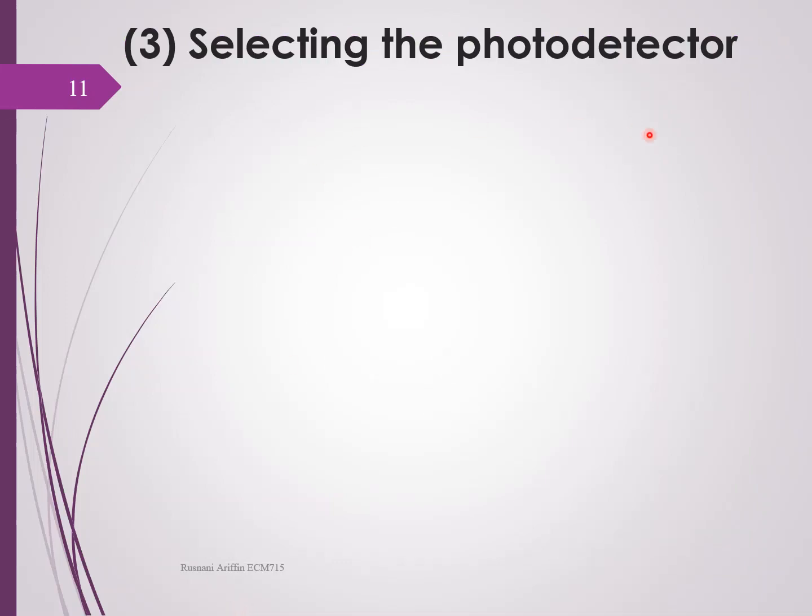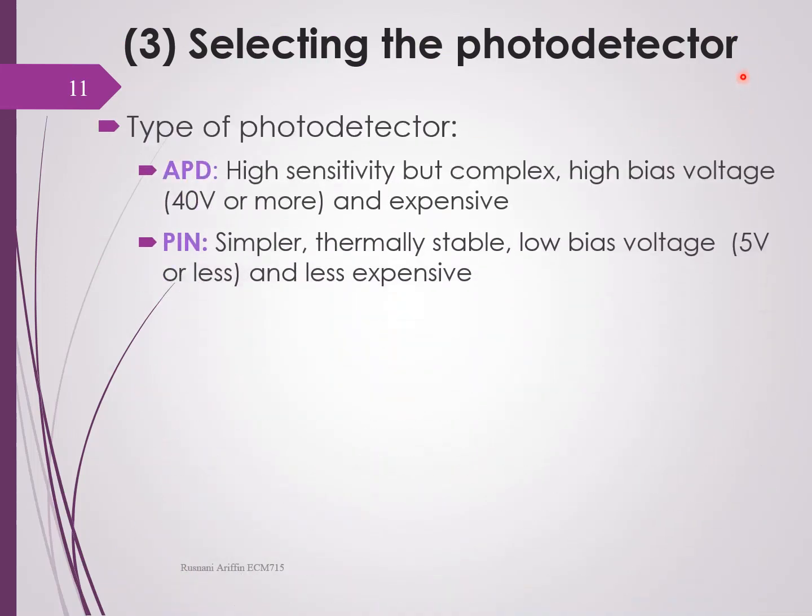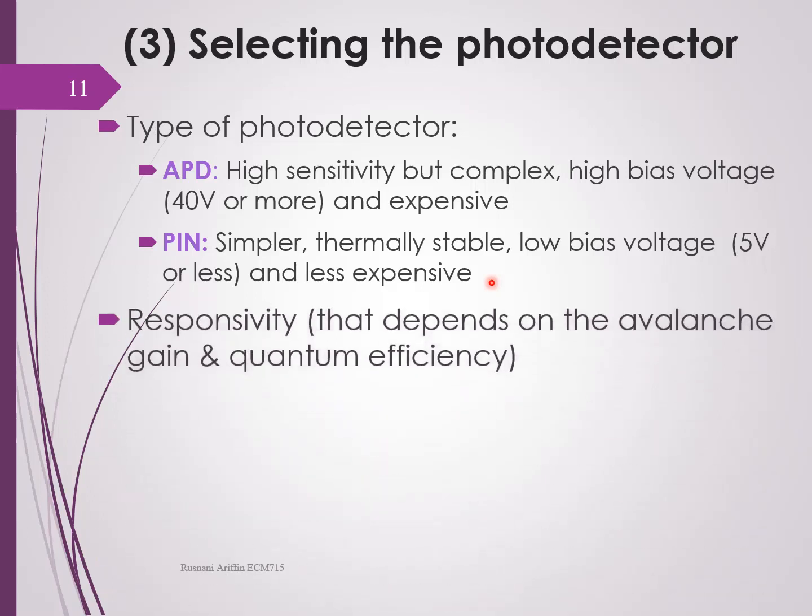Okay, so let's see on selecting the photo detector. First you need to determine the type of the photo detector that you will use, either APD or PIN. For APD, you should know that it is high sensitivity but complex. It requires high bias voltage, 40 volts and more, and it is also expensive. For PIN, it is simpler, thermally stable. It requires low bias voltage, 5 volts or less, and it is also less expensive.